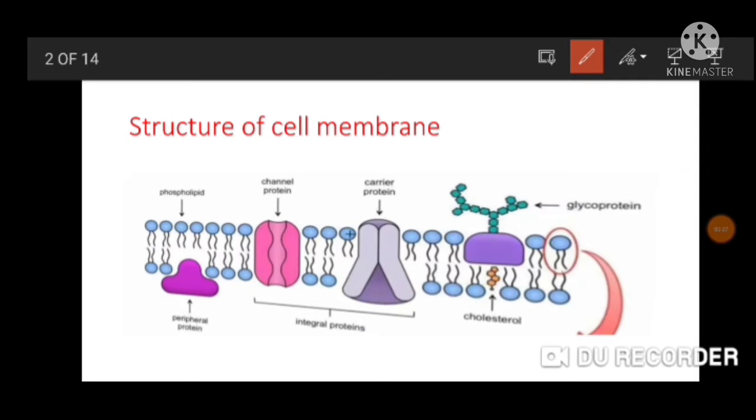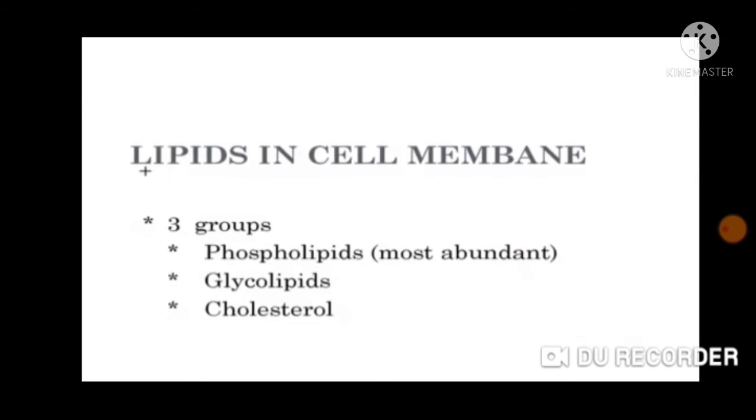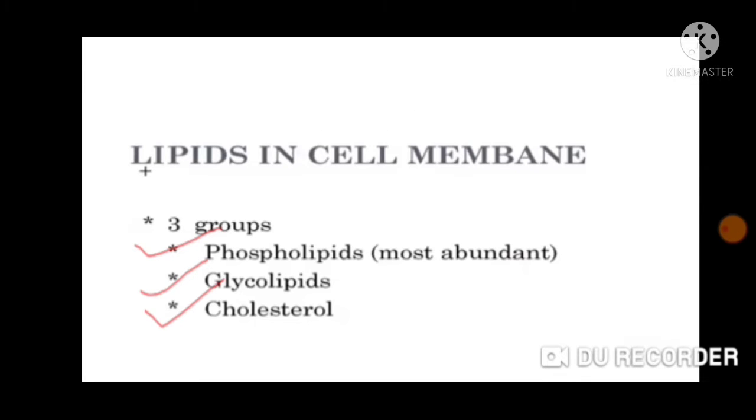Then there is the structure of the cell membrane. This cell membrane consists of a hydrophilic head and hydrophobic tail, and various proteins associated with it, like peripheral protein, integral protein, and glycoprotein. Then the lipid in the cell membrane consists of three groups: phospholipid, which is most abundant, glycolipid, and cholesterol.